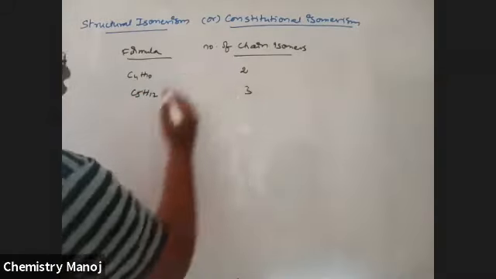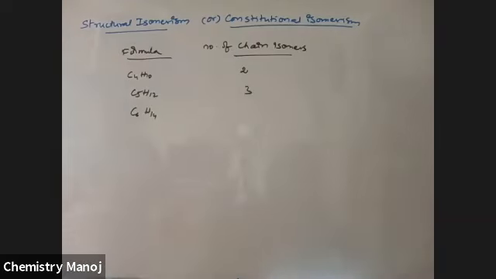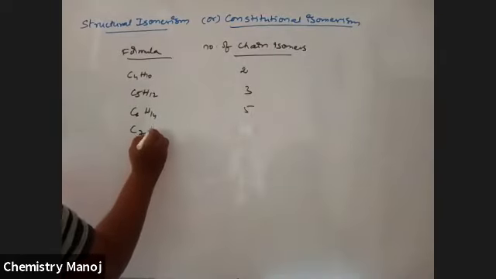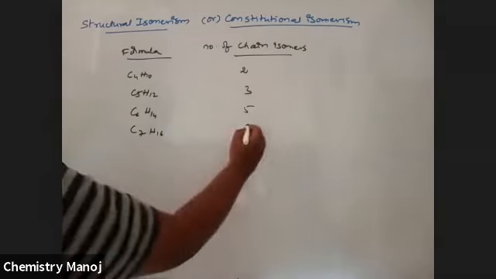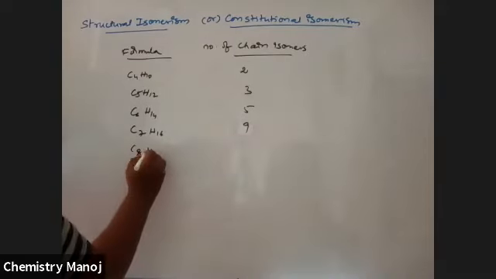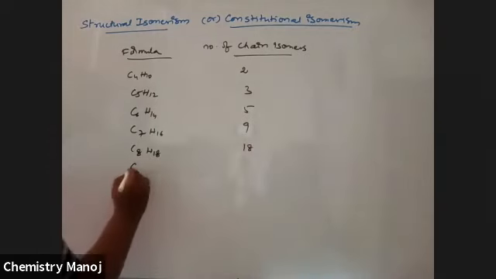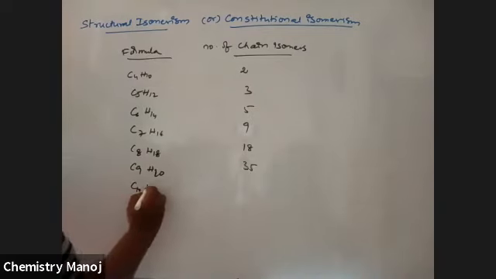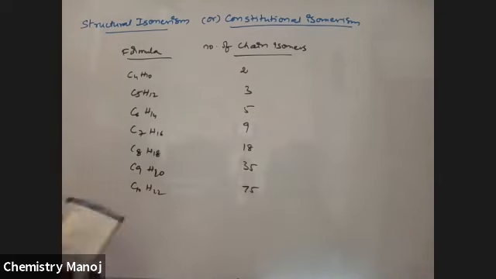C5H12, 3 isomers. C6H14, 5 isomers. C7H16, 9 isomers possible. C8H18, 18 isomers. C9H20, 35 isomers. C10H22, that is 75 isomers possible.